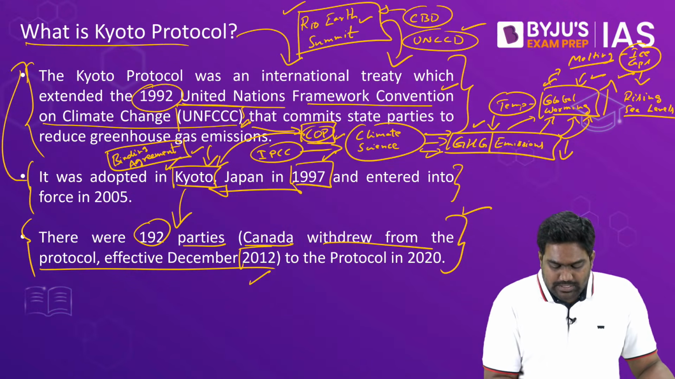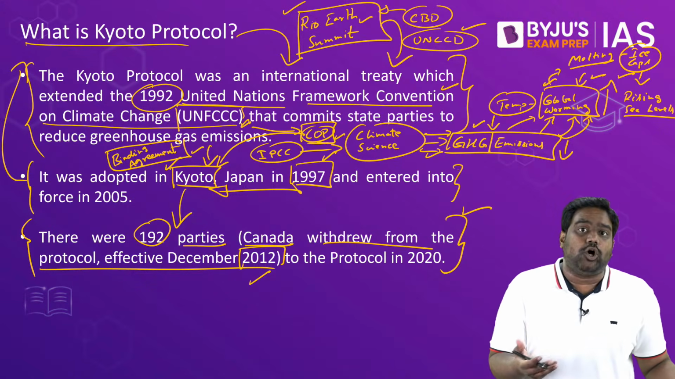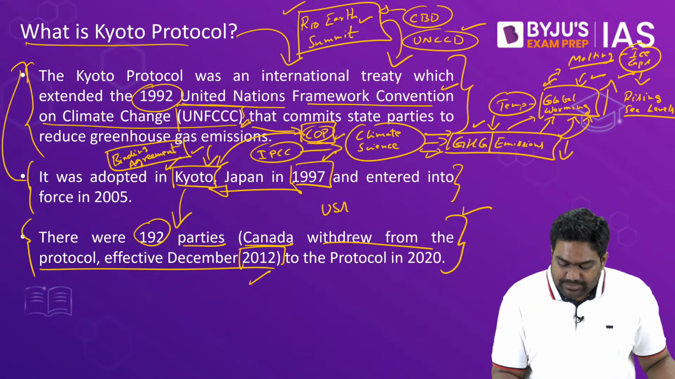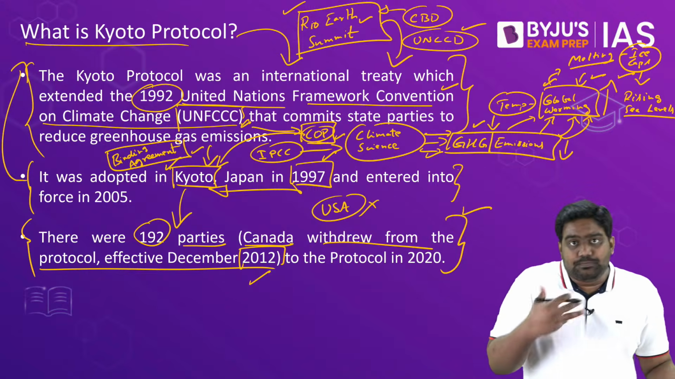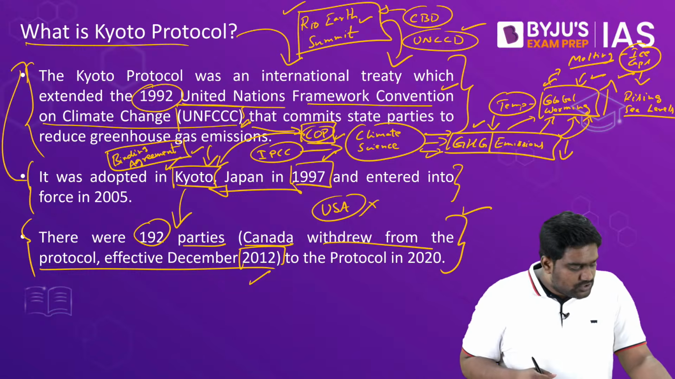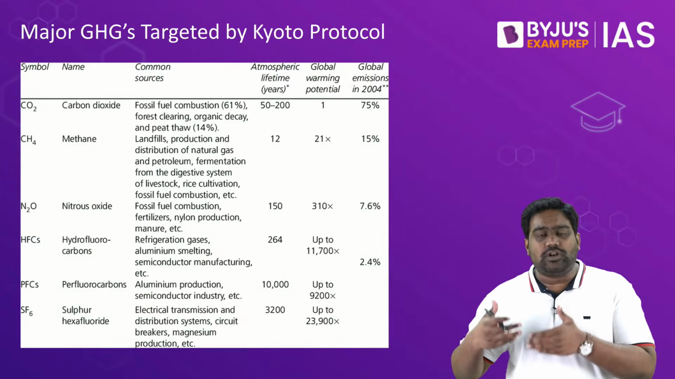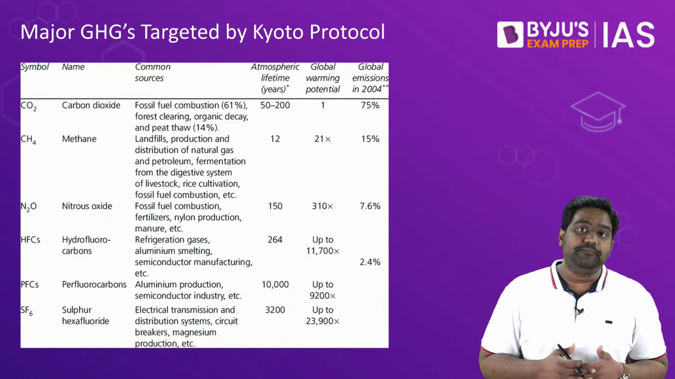Canada withdrew from Kyoto Protocol in 2012. Few countries haven't ratified it at all, like United States, for example. The US was part of the negotiations, but it never ratified the Kyoto Protocol. So let's understand a little more about this important agreement that is related to climate change and global warming.